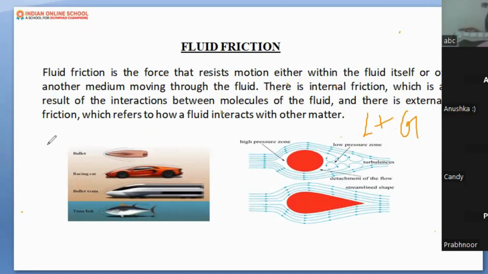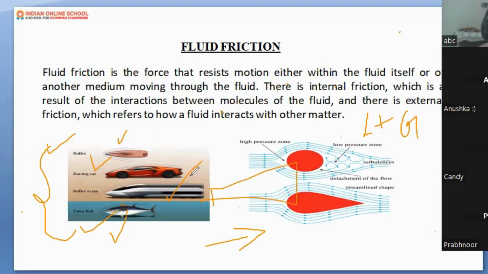Just now I explained to you about streamlining. Here are some instances to make the matter more clear. I know you got an idea of what streamlining is. Yes, fish are provided with streamlining, cars are made with streamlining, bullets are made with a streamlined body. Even some birds have a streamlined body, aeroplanes are made with a streamlined body. Why? Because if I'm talking about fish, in order to overcome the frictional force provided by the water, how do the fish move in water? See, this is a fish. I have a very bad drawing, so just go for the explanation, don't look at my drawing.